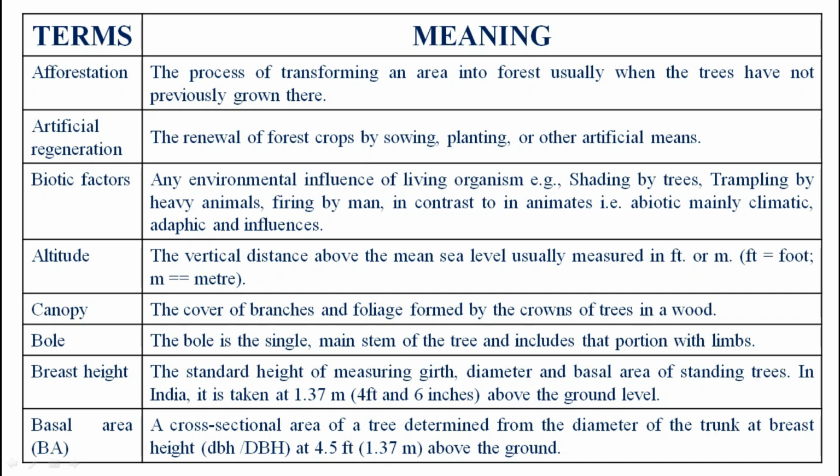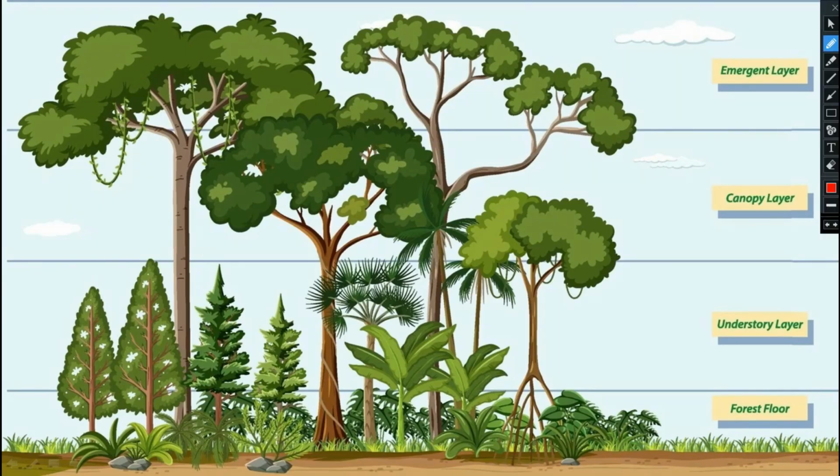Next point you see canopy. This is important. The cover of branches and foliage formed by the crown of the trees in a wood is known as canopy. Try to understand in this picture. This is the whole tree height, divided into 1, 2, 3, 4.